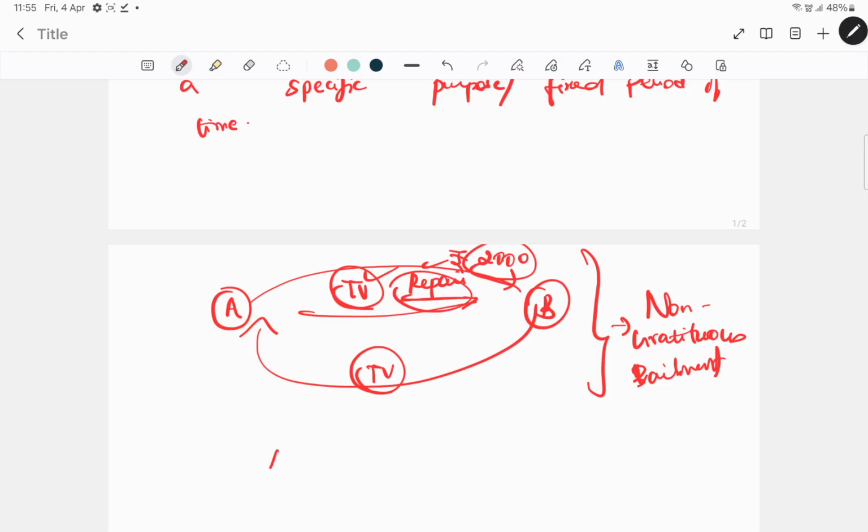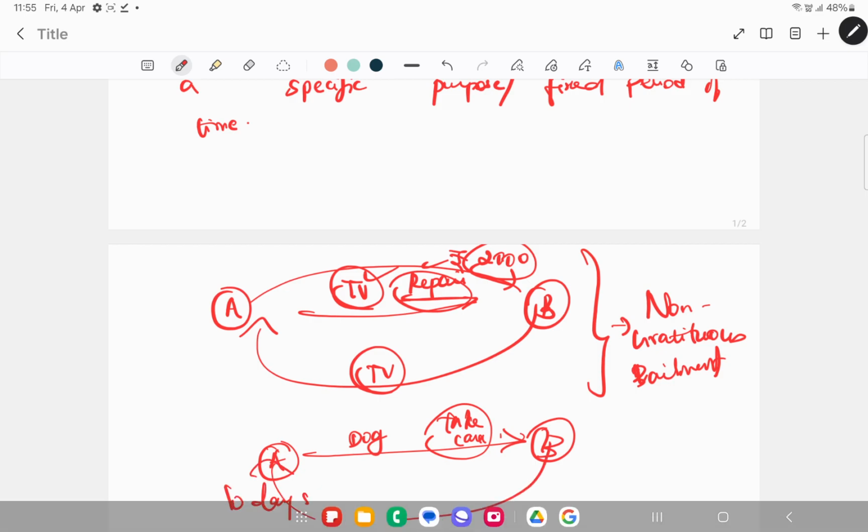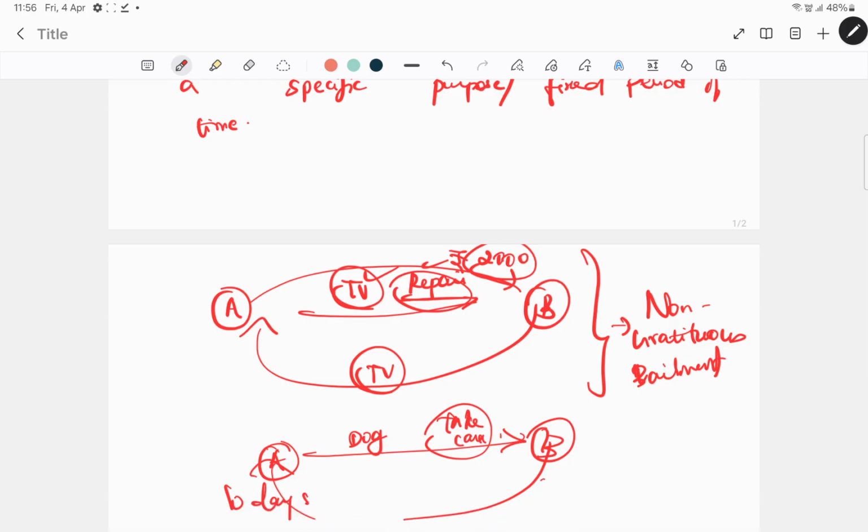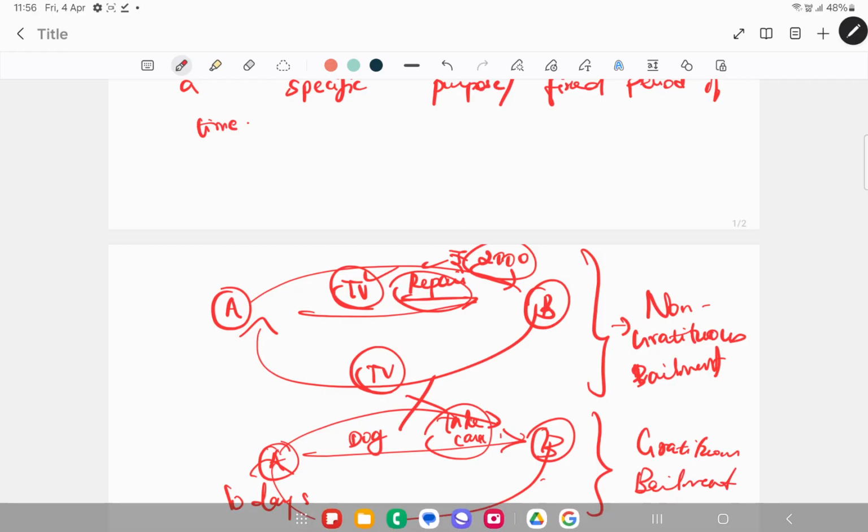Bailment can be gratuitous bailment as well. Take for example, Mr. A is going on a vacation for 10 days and wants to leave his pet dog at his neighbor's house. The purpose for which he leaves his dog is for them to take care of the dog for 10 days. Once A comes back after 10 days, they will give the dog back to A. In this case, A is not going to pay any money for the service. So this is an example of gratuitous bailment. So in case of bailment, even without consideration, it's a valid agreement.